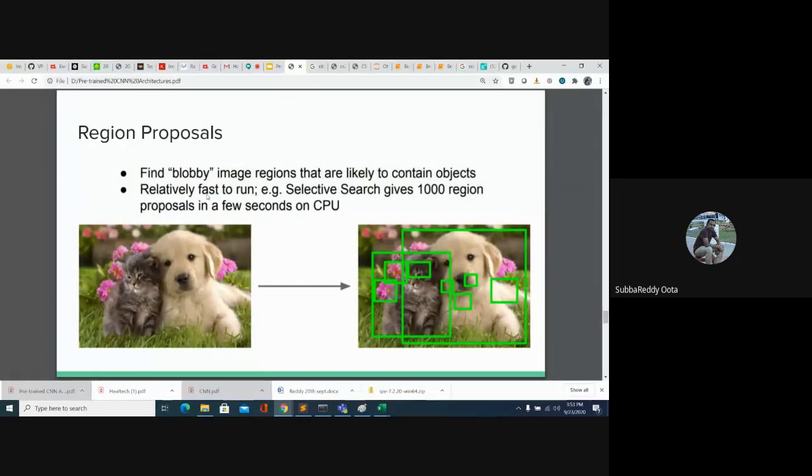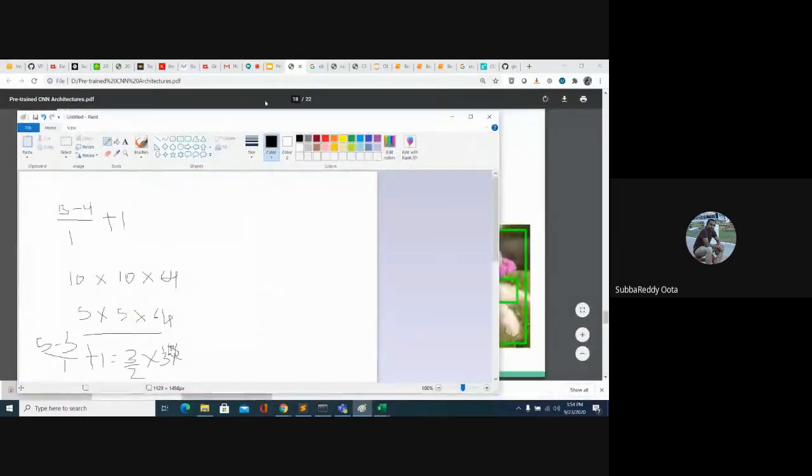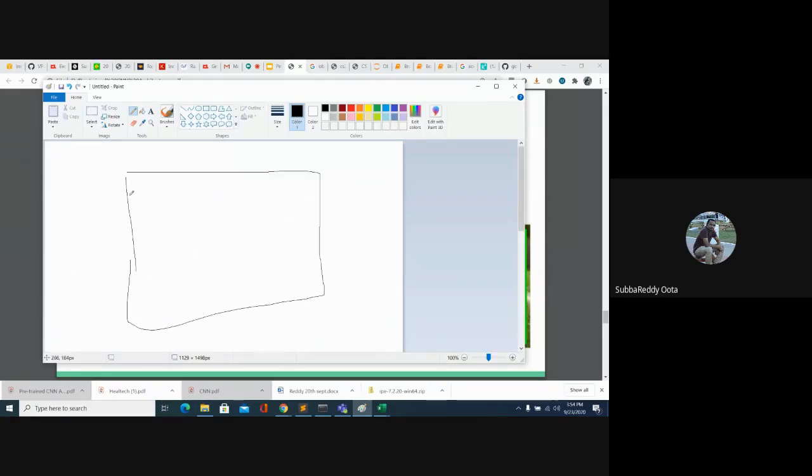Suppose I give an image; region proposals mean drawing bounding boxes on the image at different locations and of different scales.